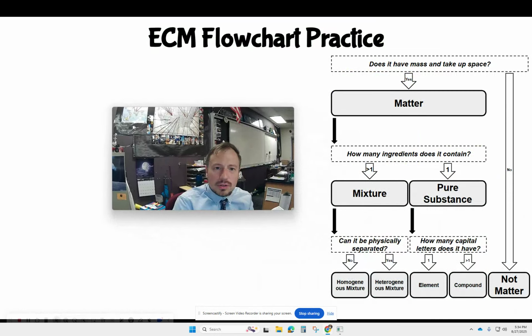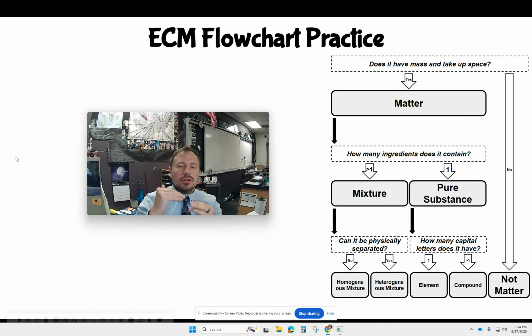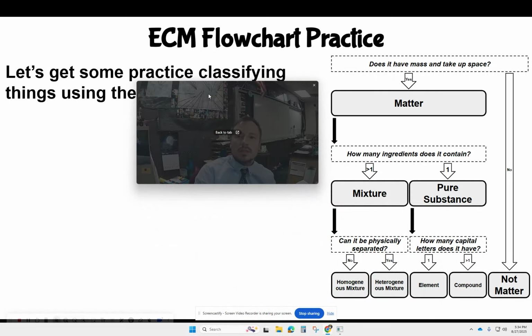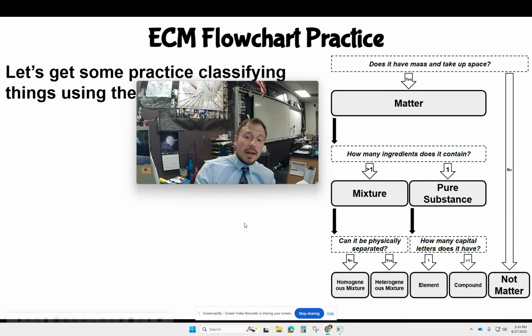So here's how you use this, right? We talked about how some of these are subsets of the others. So when you're doing this, you can look at this and say, well, does it have mass, take up space? If the answer is yes, it's matter. If it's no, it's not matter. Matter can be broken up even further. You ask yourself, how many ingredients does it contain? If it's one, it's a pure substance. If it's more than one, it's a mixture. If you look at that pure substance, look at that chemical formula, say how many capital letters does it have? If it's one, it's an element. If it's more than one, it's a compound. Now on the mixture side, you say, can it physically be separated? If the answer is no, it's a homogeneous mixture. If it's yes, it's a heterogeneous mixture.